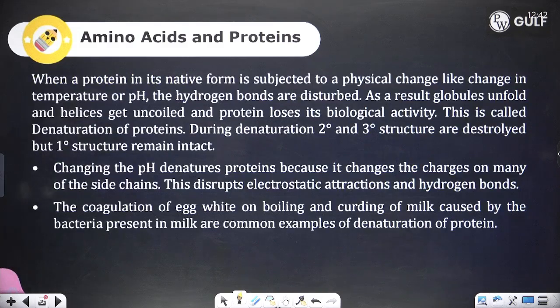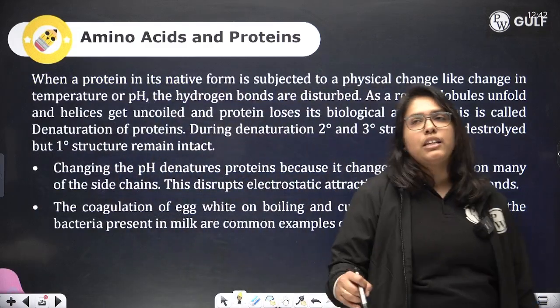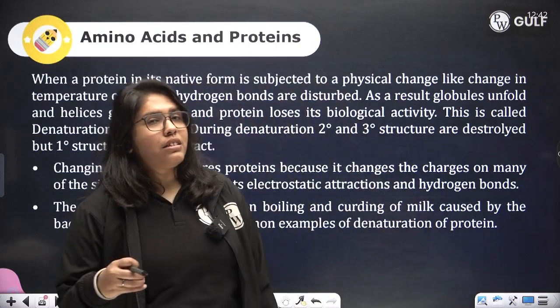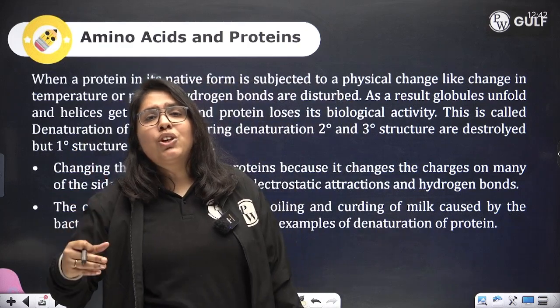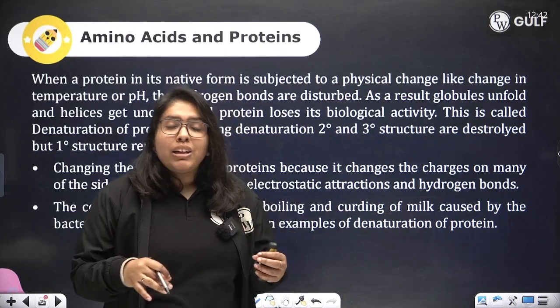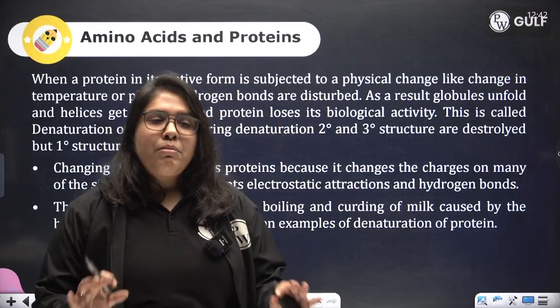Now, what is denaturation of protein? These proteins have hydrogen bonds and disulfide bonds, but these bonds are very sensitive. The moment you change the pH or raise the temperature, these bonds break, and they denature. That means the protein loses its tertiary and secondary structure. It is only present in its primary structure.